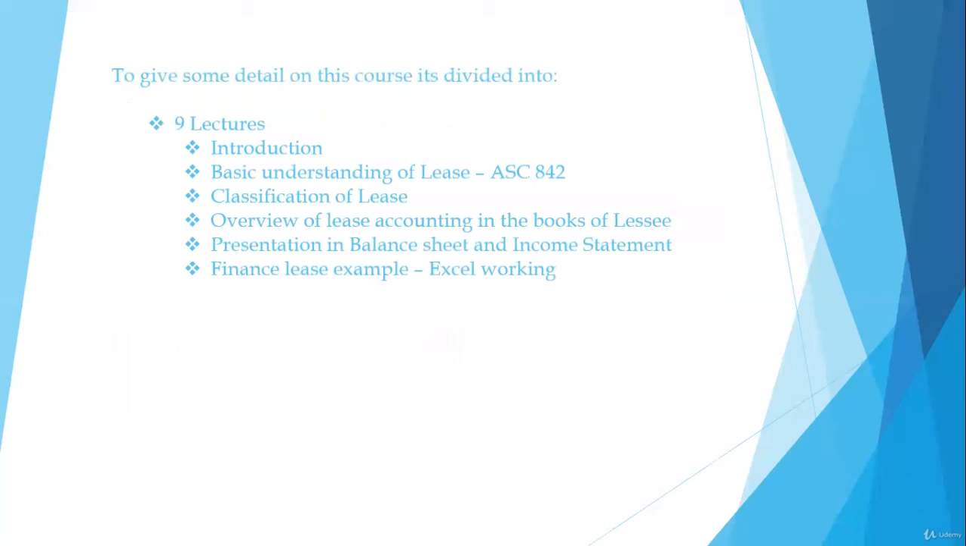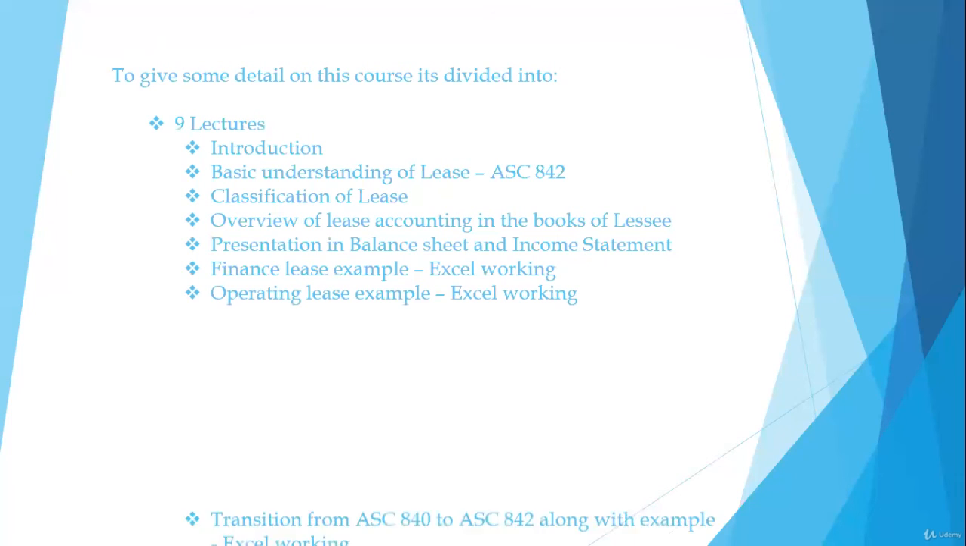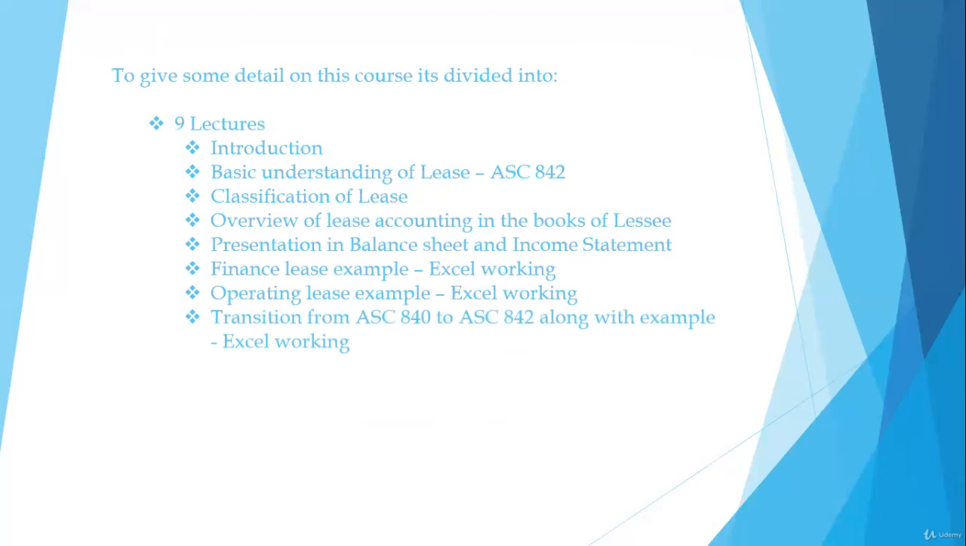example where we're gonna solve the real example in Excel. Then comes the operating lease where we'll solve it again in Excel. Then comes the transition from AC 840 to AC 842 along with an example in Excel. Major differences from AC 840 to AC 842.